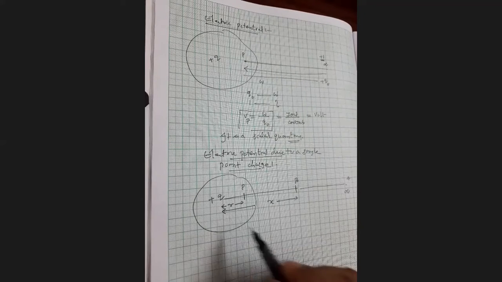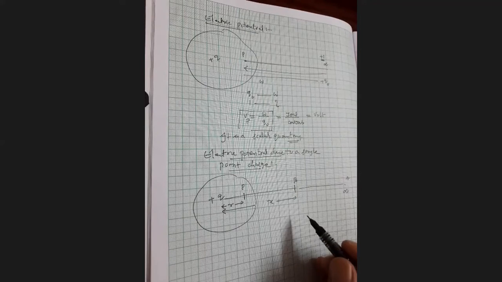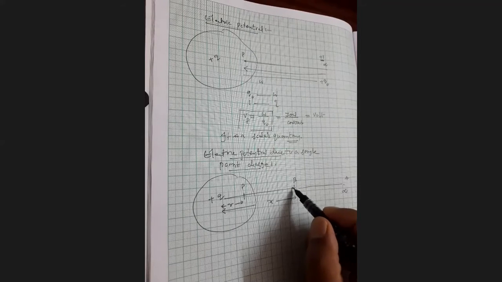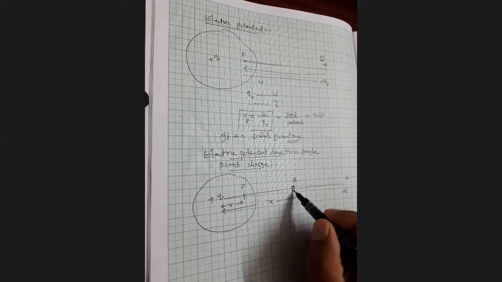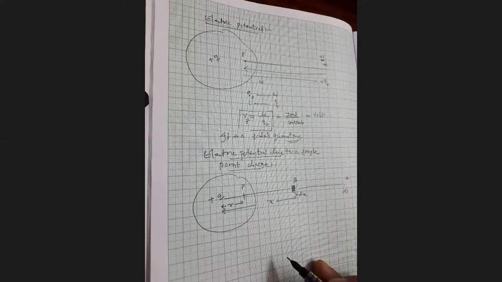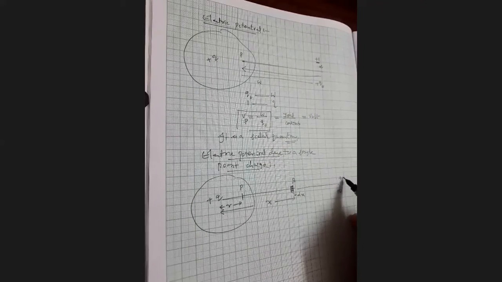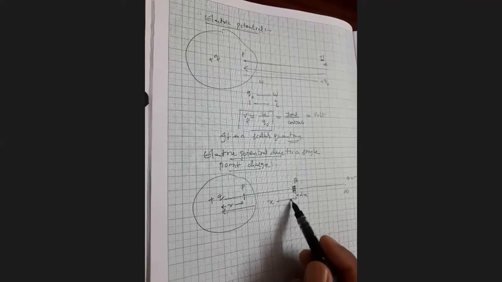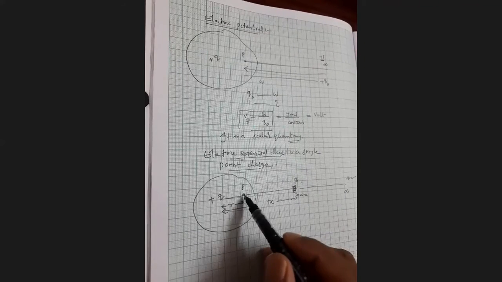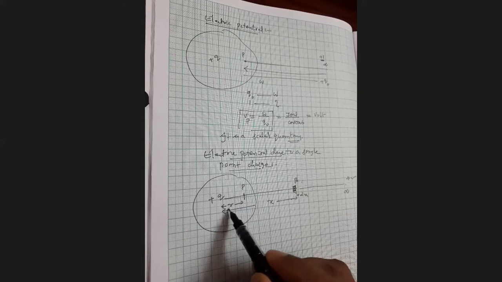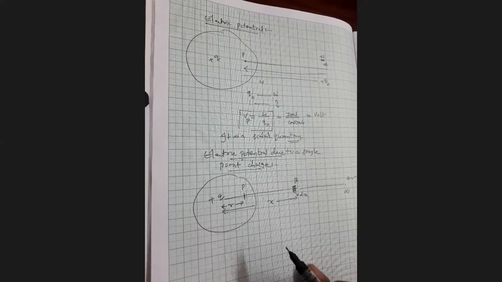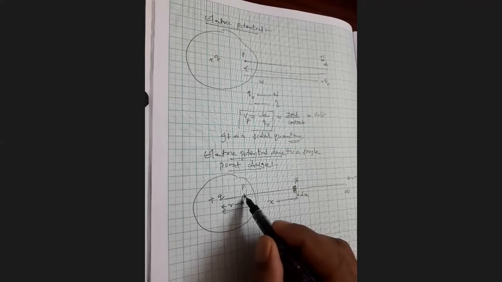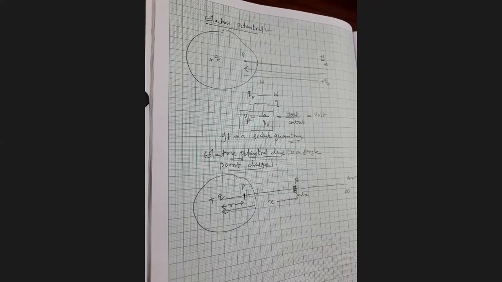At the point P, again, I am considering a small length element, a displacement element, dx. So the infinity point is A. The point B is at the distance x from the point charge. The point P is at the distance r, which is in the electric field. Now we have to calculate the potential at the point P.